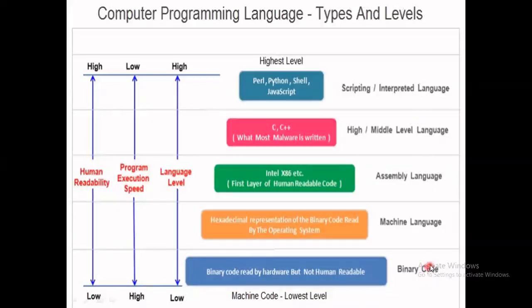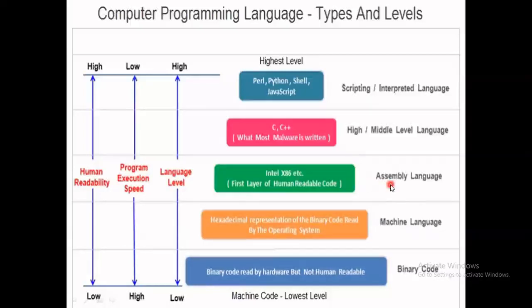We can see that the binary codes, which are read by hardware but are not human readable, are at the lowest level, and this is known as machine code. That is a combination of zeros and ones. Then comes machine language, which is represented in hexadecimal code, and that is read by the operating system. That means we can say machine codes are operating system specific codes.